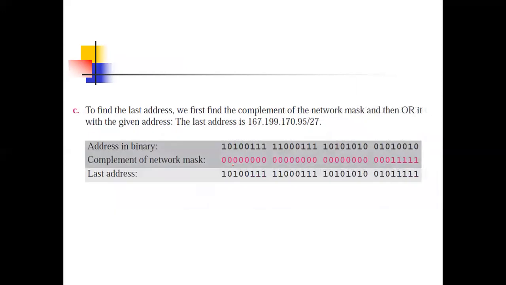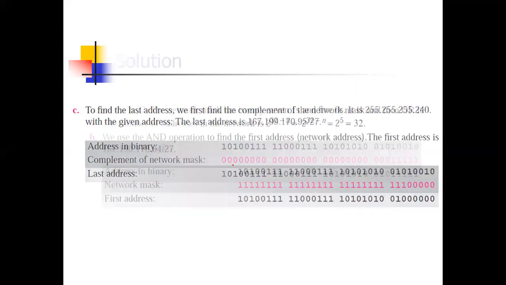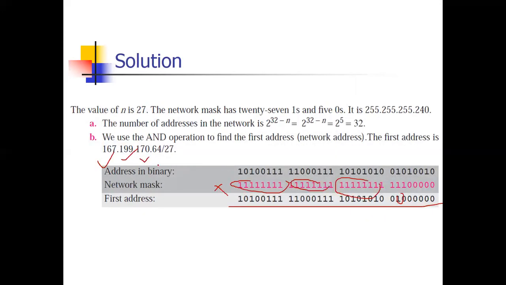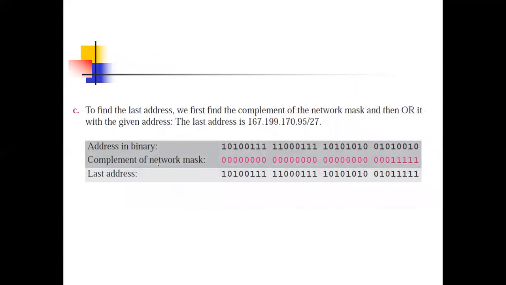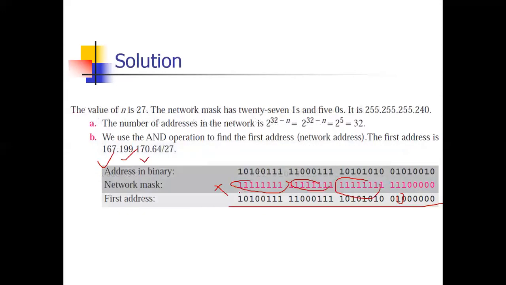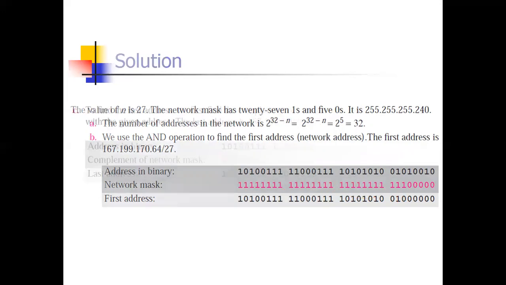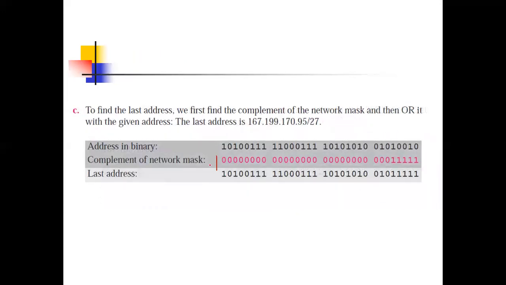Now pause the video and do this another. Sorry, in this example, one thing is remaining: the last address. How to calculate the last address? Take the given number and the complement of the network mask. The network mask was 255, 255, 255, 240. Now put all the ones to zeros and zeros to ones. So these all bits will be zeros and the last 5 will be 1. Now ORing it: the first number OR with 0, same number.